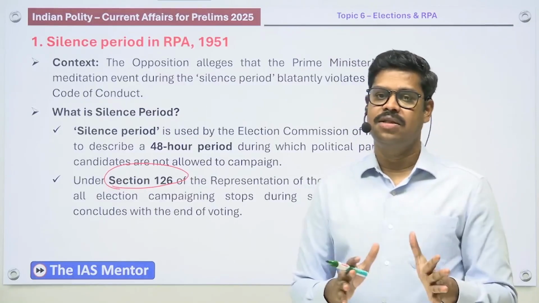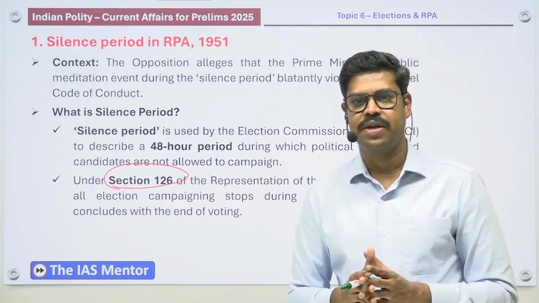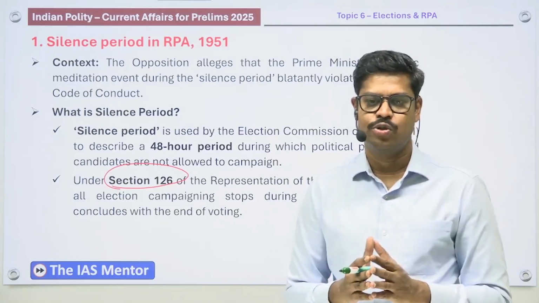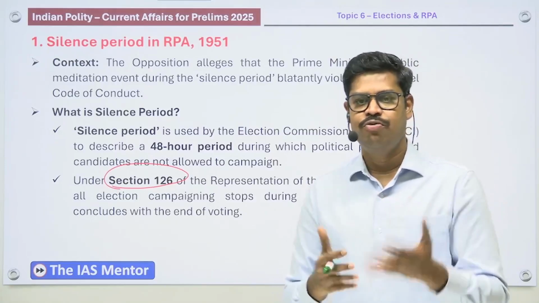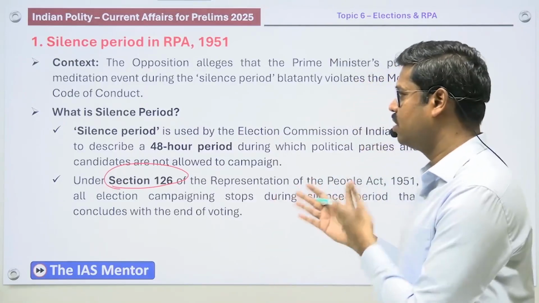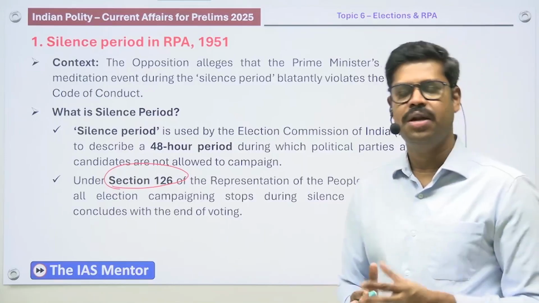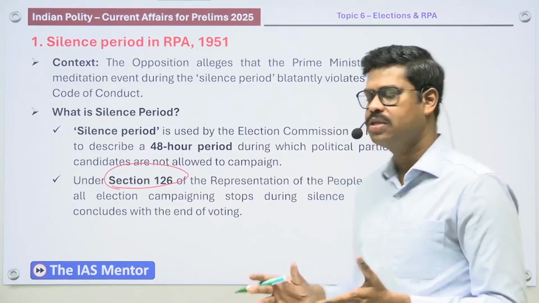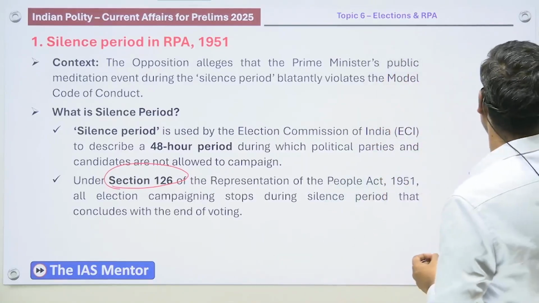The basic thing that has to be done during the silence period is that no form of election propaganda has to be done, because that would invariably give benefit to a particular political party or a candidate. That's basically what the law is under the Representation of People Act. And to that extent, it is also covered under the Model Code of Conduct, as long as the Model Code of Conduct is in force.